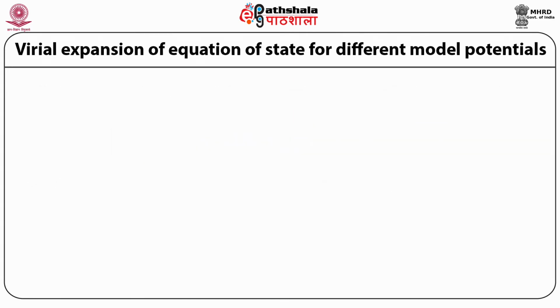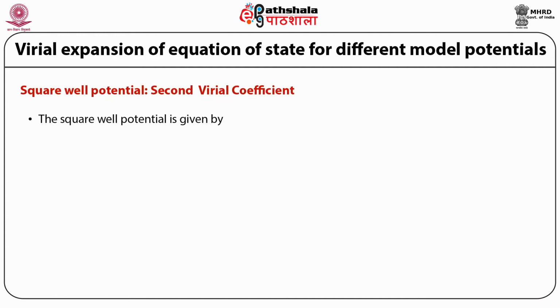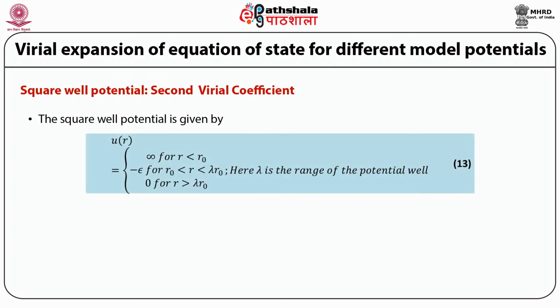Now we will calculate the second virial coefficient for the square well potential. Let us recall that the square well potential is given by u(r) equal to infinity for r less than r0, equal to minus epsilon for r0 less than r less than λr0. Here λ is the range of the potential well, and u(r) is equal to 0 for r greater than λr0.